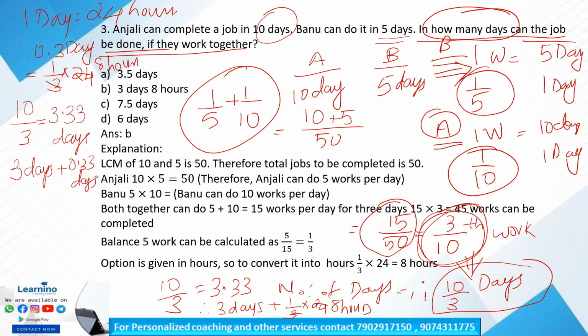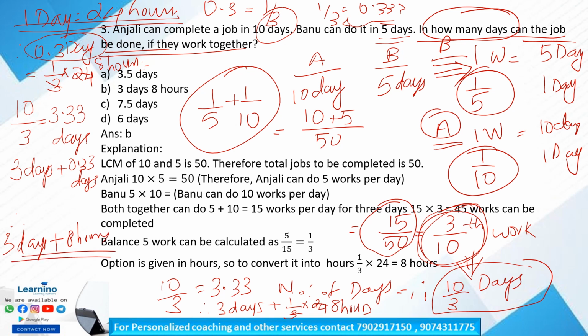Is it clear? Because 0.3 can be written as 1 by 3. 1 divided by 3 is equal to 0.333, so 1 by 3 we can write as 0.33 or vice versa. So 3.33 days, where 1 day is equal to 24 hours, so 0.3 days is equal to 1 by 3 into 24, that is equal to 8 hours. Therefore, the number of days the job can be done if they work together is 3 days plus 8 hours. Is it clear? That is option B.